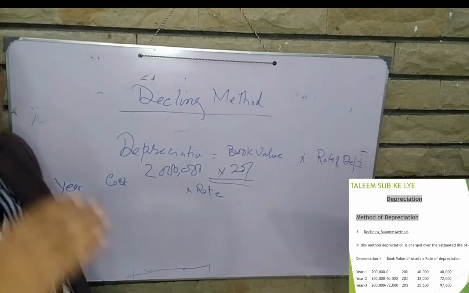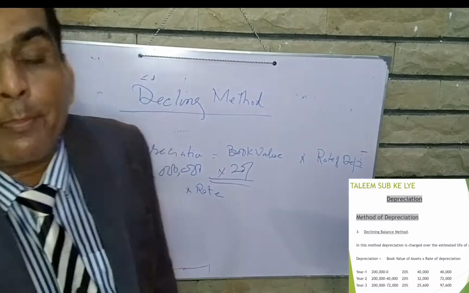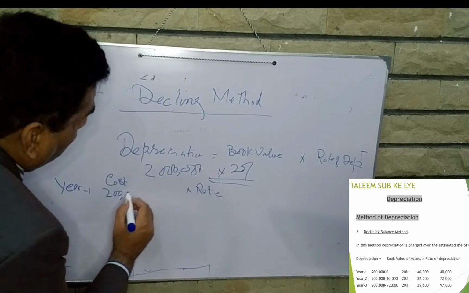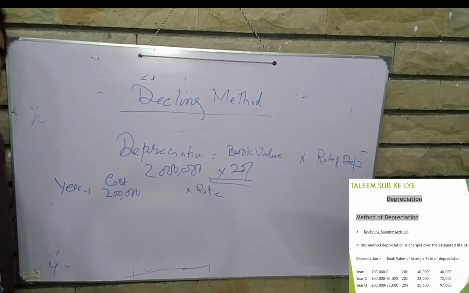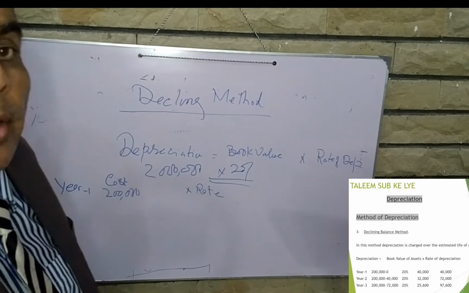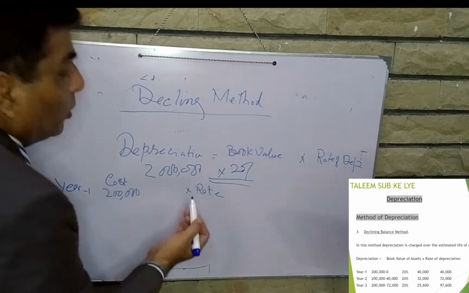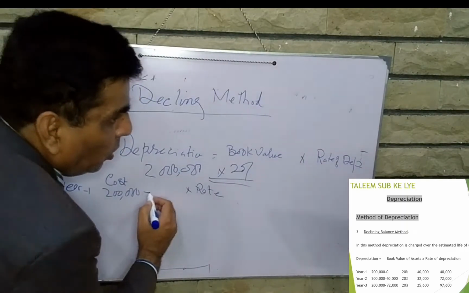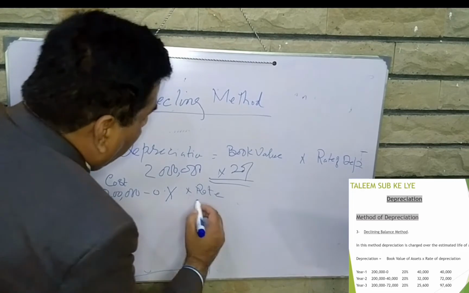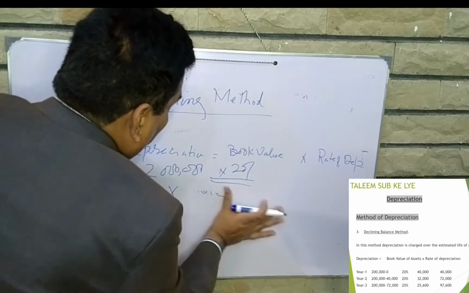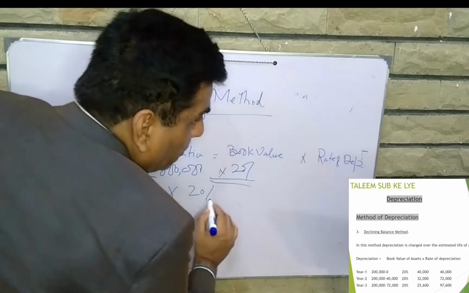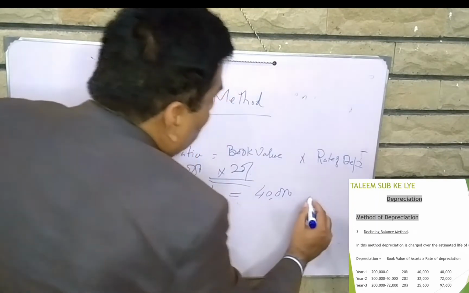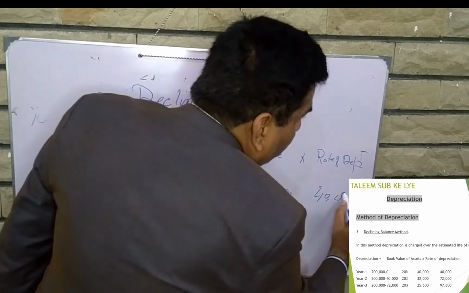Book value means cost minus accumulated depreciation. तो year 1 में the value of the fixed asset is 200,000, so what will be the book value? It will be the same because there is no depreciation in the first year. Now 200,000 book value into 20% rate. The depreciation is 40,000. Accumulated depreciation is 40,000.